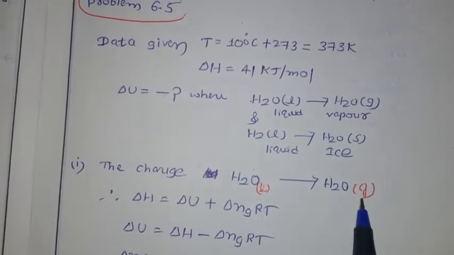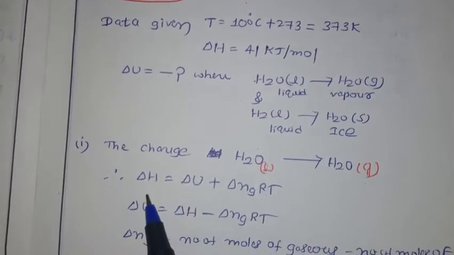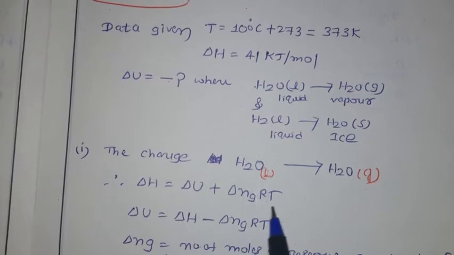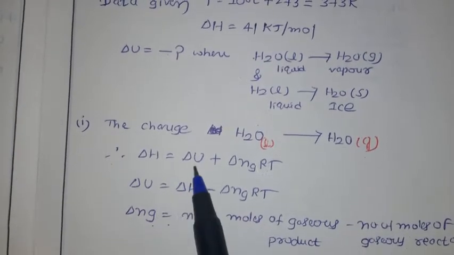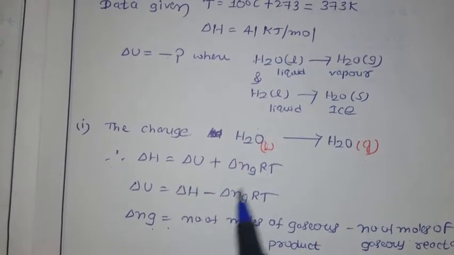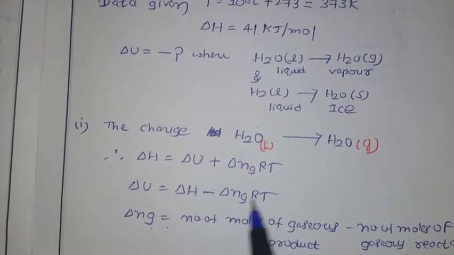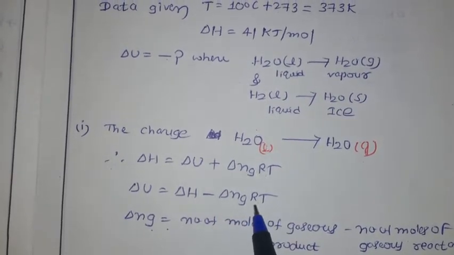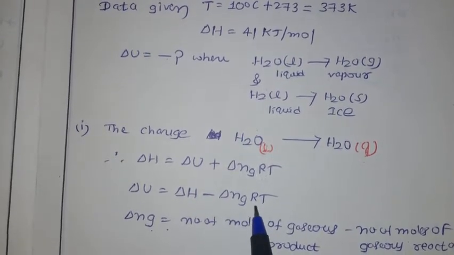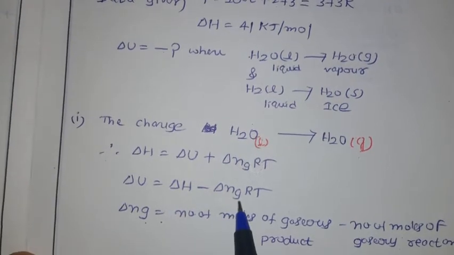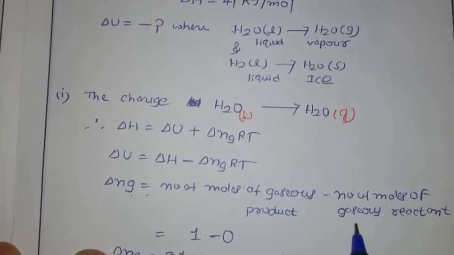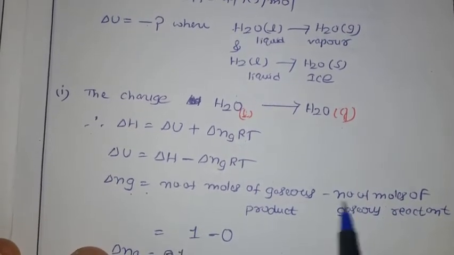So liquid is converted into gas. Now calculate delta U. Delta H we have. The relation between delta H and delta U is delta H equal to delta U plus delta Ng RT. Here we have to calculate delta U, so taking this term across, delta U equals delta H minus delta Ng RT. The R value you have to remember; we already gave the R values in the states of matter chapter, so just refer again. Now we need delta Ng. We already discussed that it is the number of moles of gaseous product minus the number of moles of gaseous reactant.